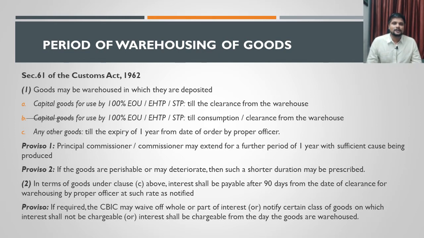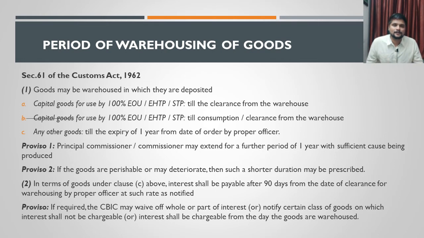So what we can tell you is, we can wait up to 90 days. If you are not cleared within 90 days, you are allowed to keep the goods in the warehouse, but subject to payment of interest. You will have to pay interest at the rate of 15% per annum from the 91st day. This is only for the goods that are falling in clause C. In clause A and clause B, the goods can be kept for any number of days without even paying the interest. This is what the subsection 2 says.